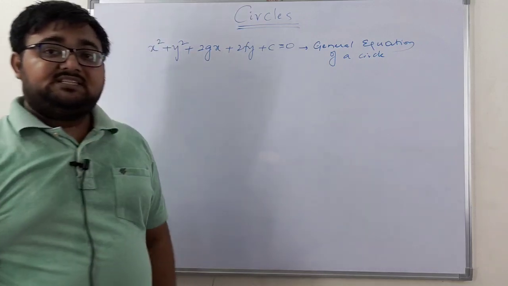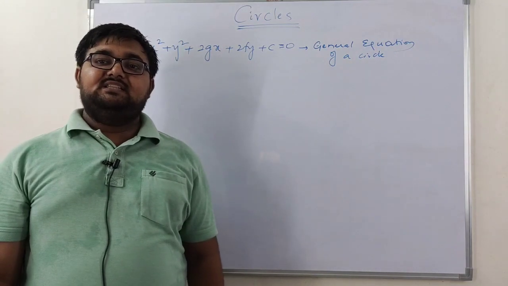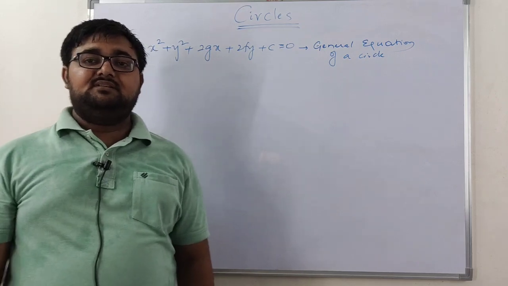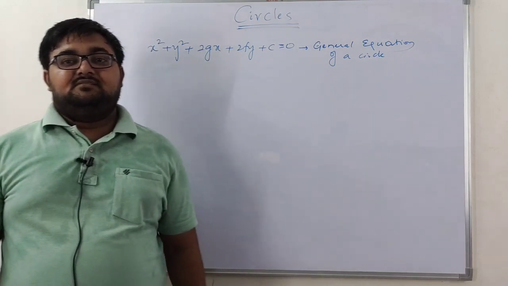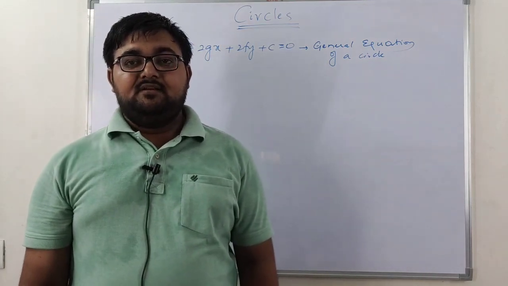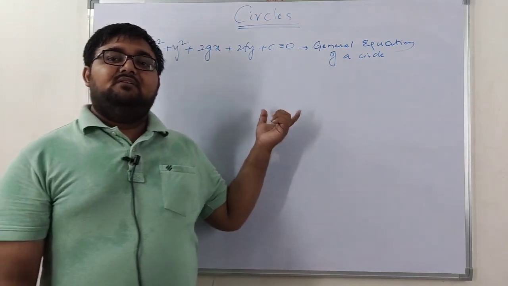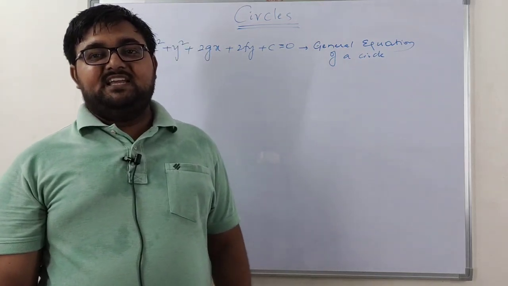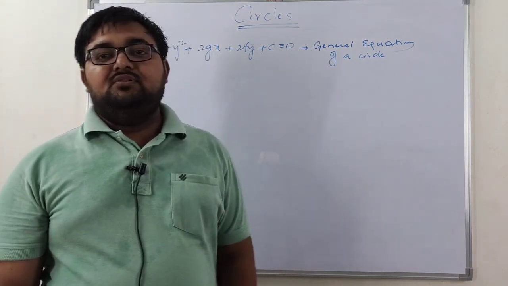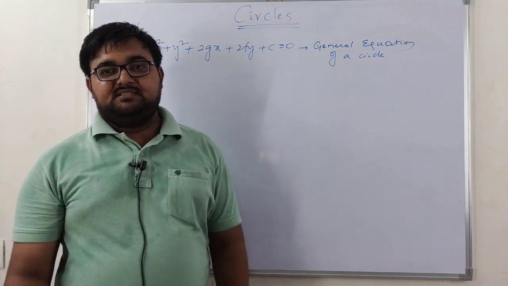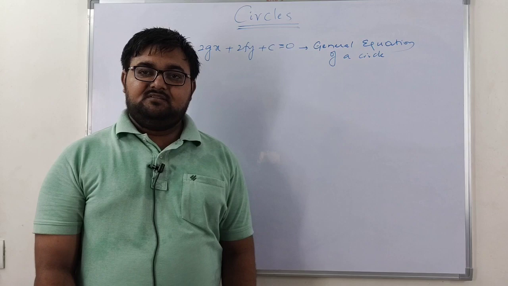So previously we have discussed, right? So that is the standard form of a circle. The standard form of a circle is nothing but x square plus y square is equal to r square, whereas this is nothing but the general form of a circle, or general equation of a circle, right? What is the difference between these two? Already we have discussed with respect to (h, k) as center and radius r. That and this will both give you one and the same equation, right? So modified form, that's it.